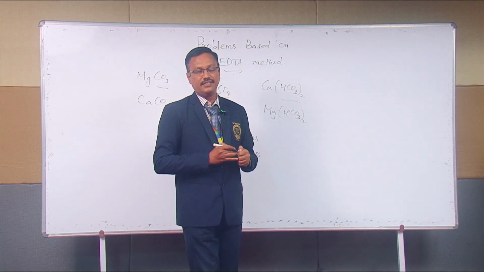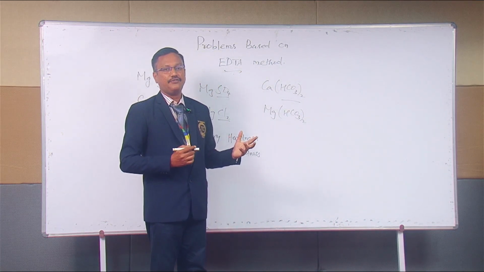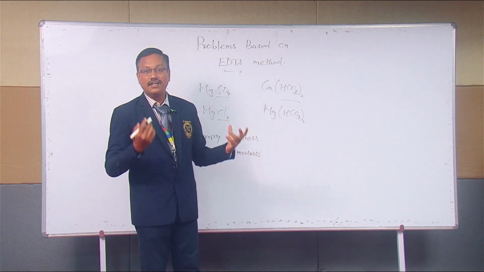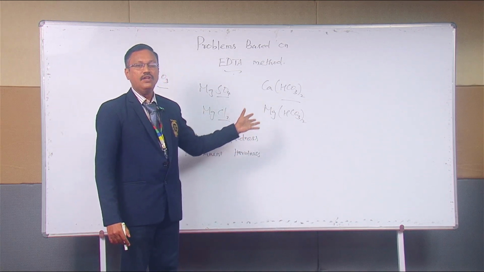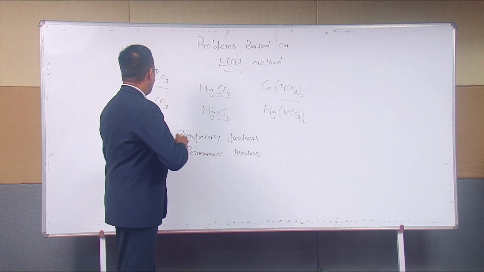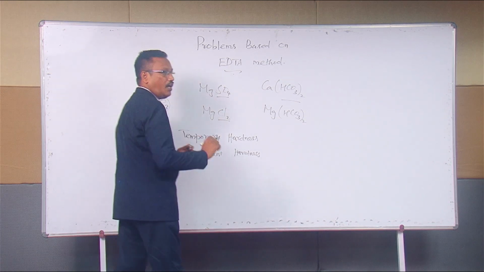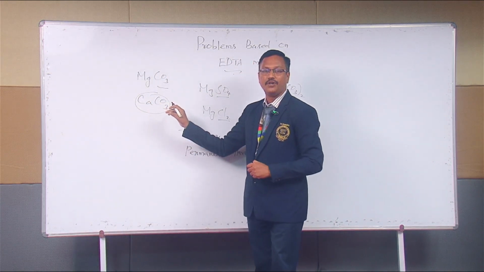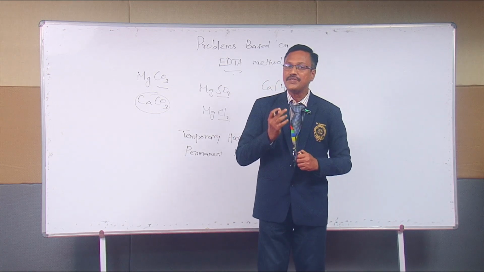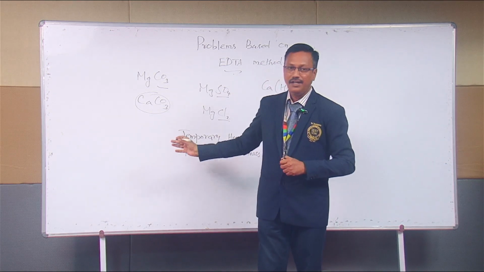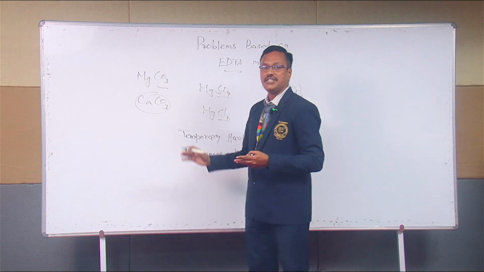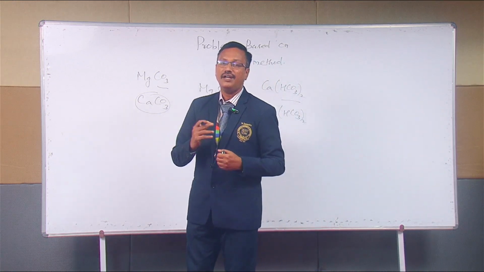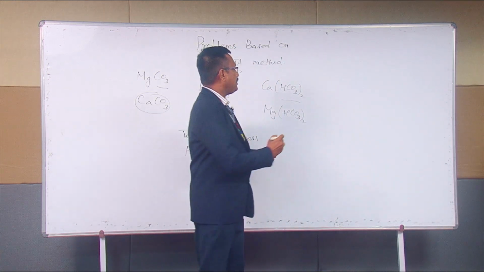Then the next question arises, what is the standard salt for hardness? We have a number of salts that are causing hardness, out of which we are mainly talking about calcium carbonate, CaCO3. Calcium carbonate is to be taken as the standard or reference for the hardness. Why is it so special? What makes calcium carbonate the special reference for hardness? Let me tell you.